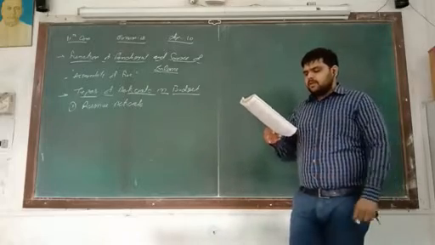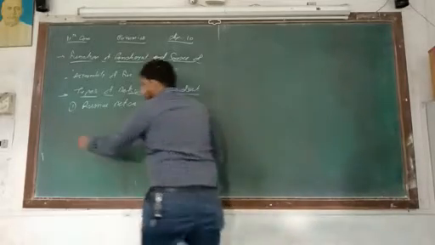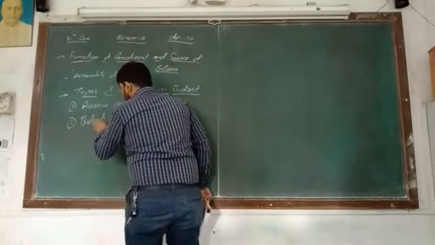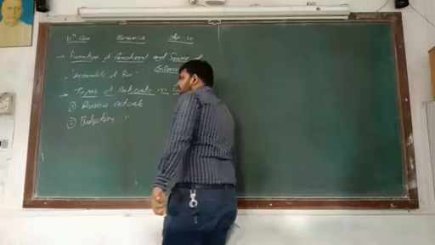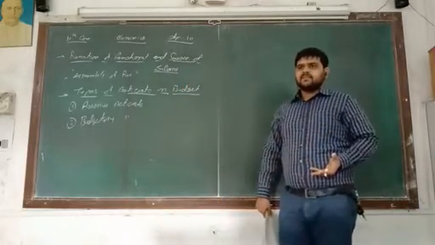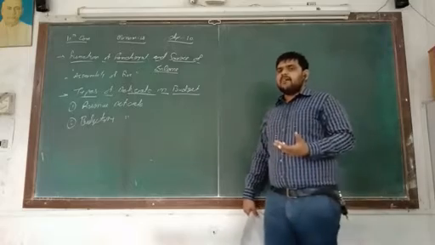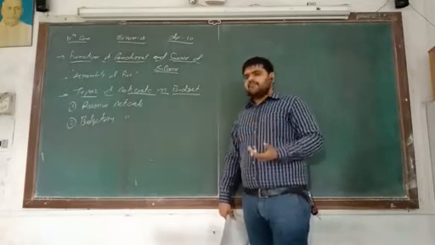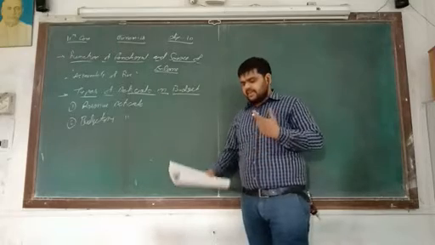Number 2, budgetary deficit. This is the deficit budget because of the budget. Our prediction was wrong, and because of that a deficit budget arises. Let's see.